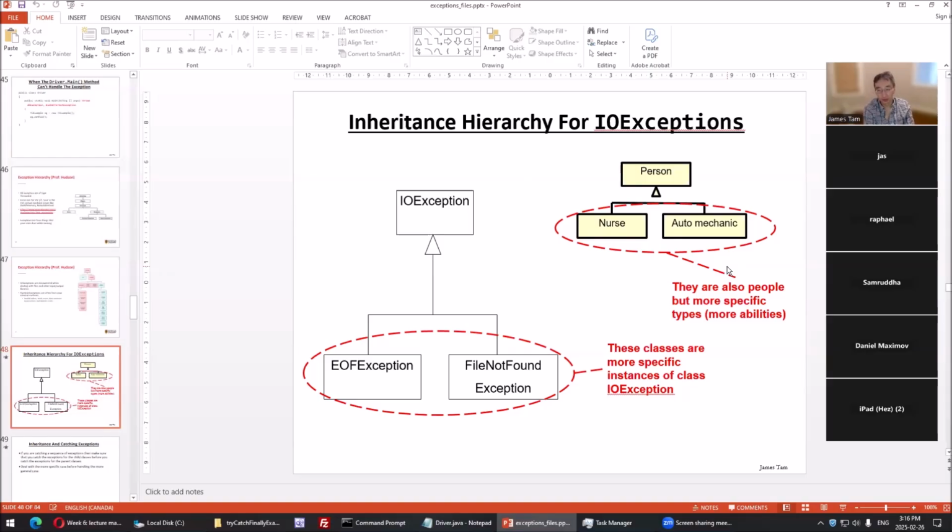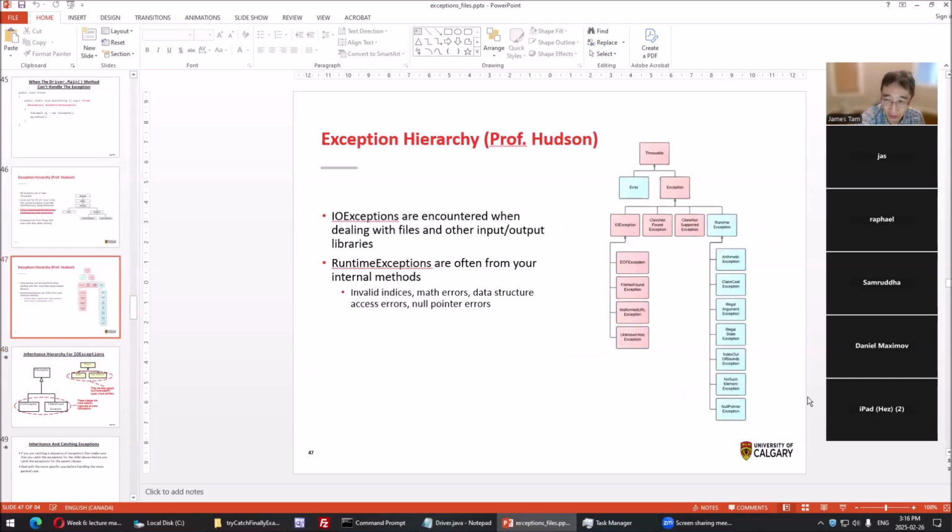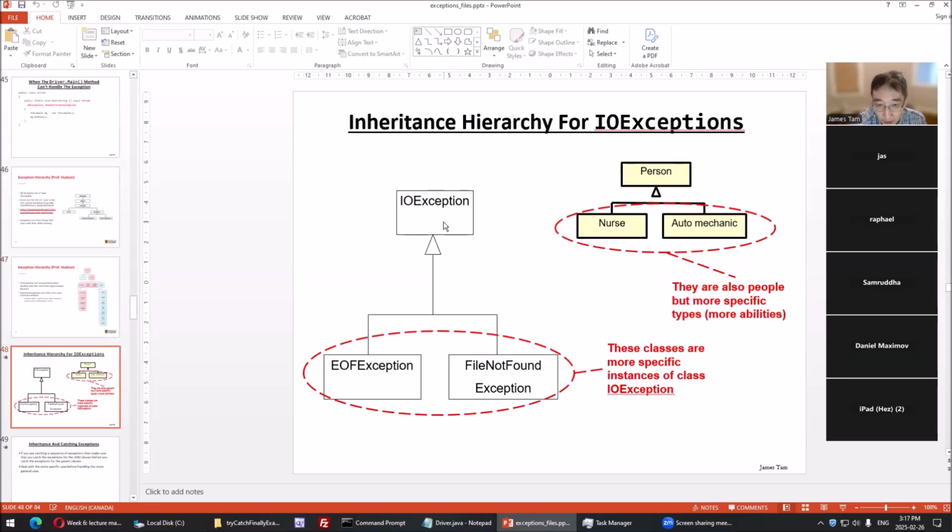Even if it's not listed in the requirements for A2, you should be more specific in the type of error that occurred. For instance, just saying IO exception isn't all that useful. It could be that the file name was wrong, it doesn't exist, they typed it in wrong, or maybe they're reading past the end of file. So you should be specific in terms of the exception. The only way you can be specific is essentially to have catch blocks for each of the relevant ones: end of file if you tried to read past the end of file, file not found. These ones are specific instances of this.